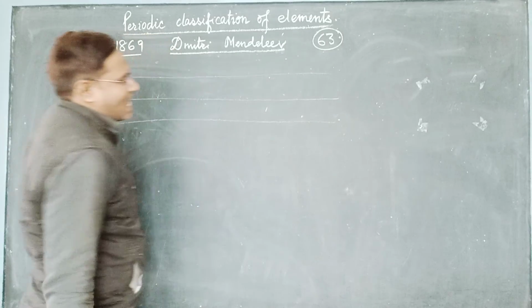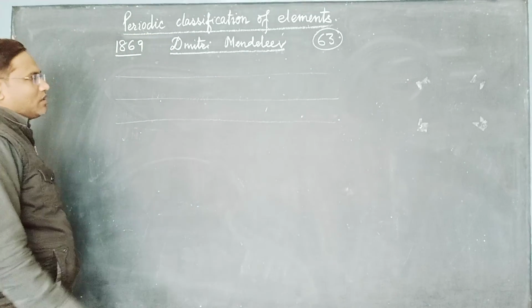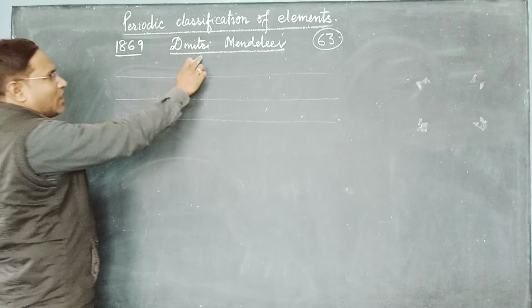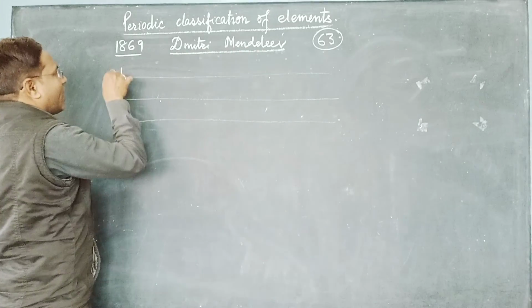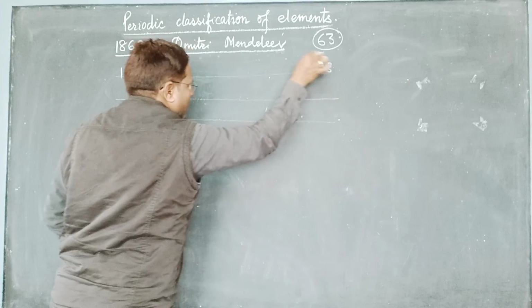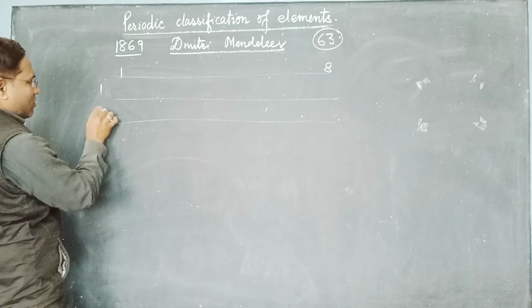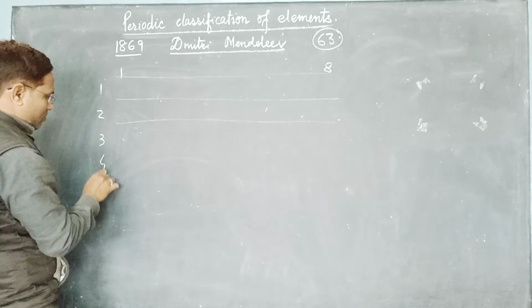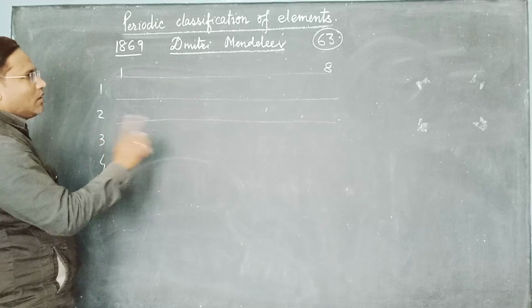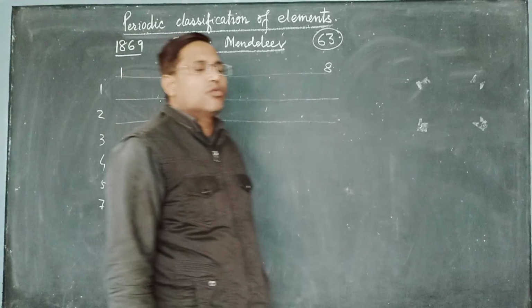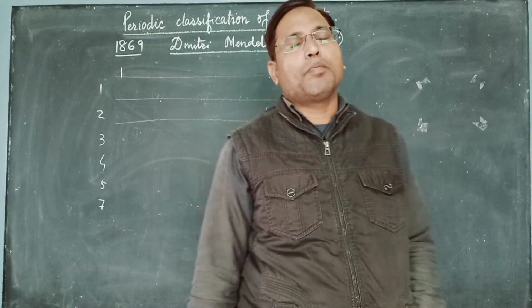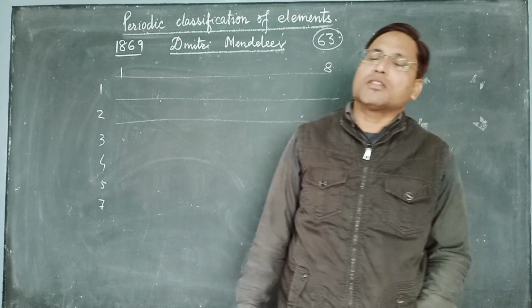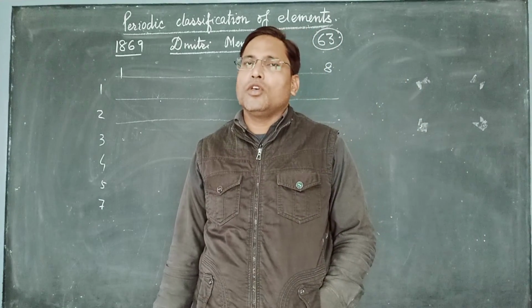In this way he had arranged, but Mendeleev had taken 8 groups and 7 periods, and around 63 elements he was able to arrange.